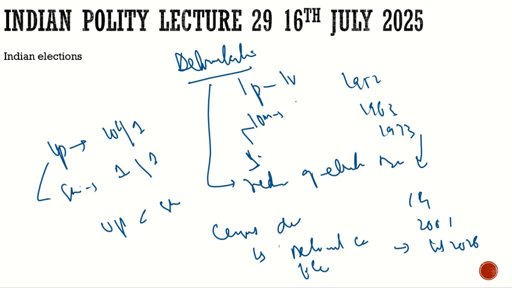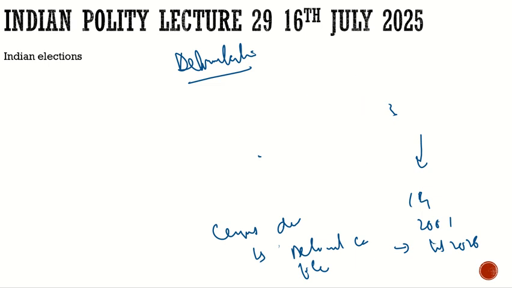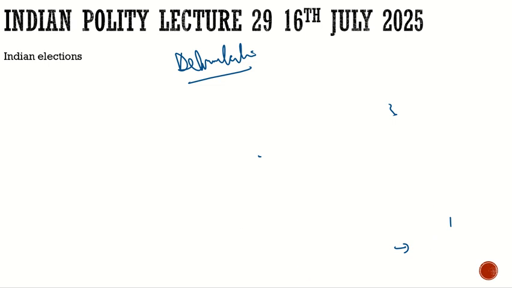But the real question which may come to your mind is, what was the reason for the 2001 delimitation, even though seats did not change in parliament? The reason is very clear. The first reason was the redrawing of the boundaries.